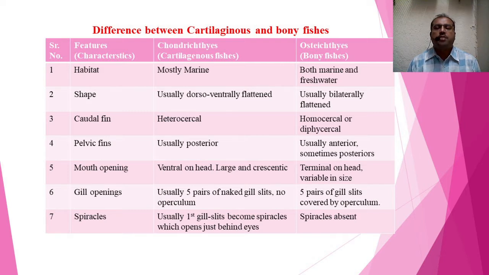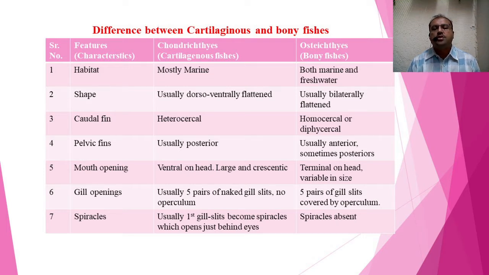There is a separate branch for the study of Pisces, called ichthyology, which deals with the study of fishes. So in habitat, Chondrichthyes are marine, and Osteichthyes are marine as well as freshwater.